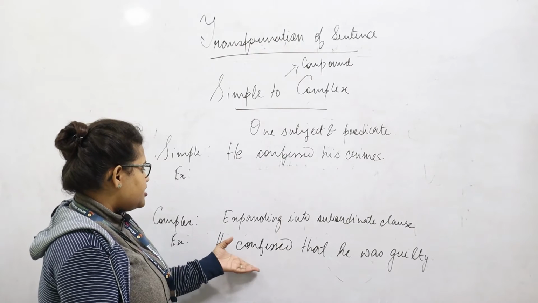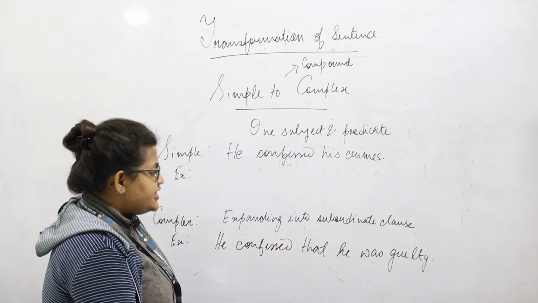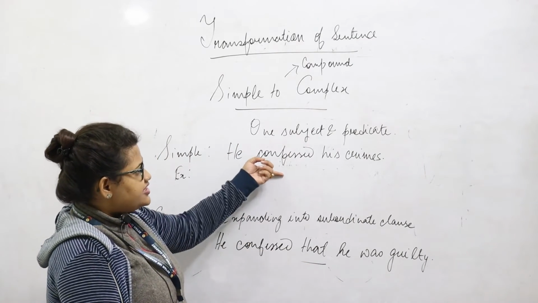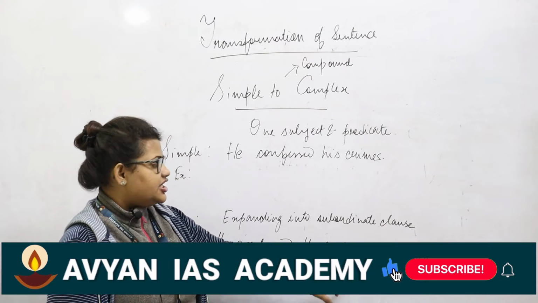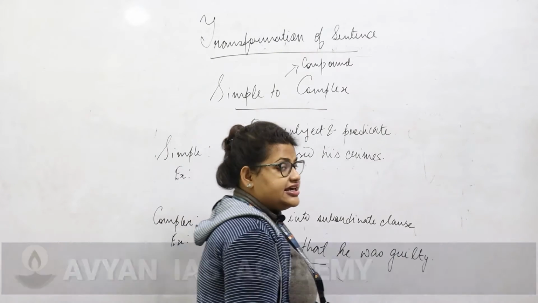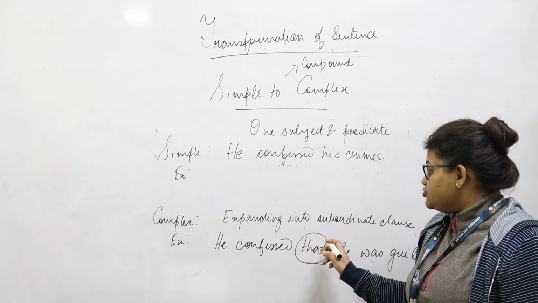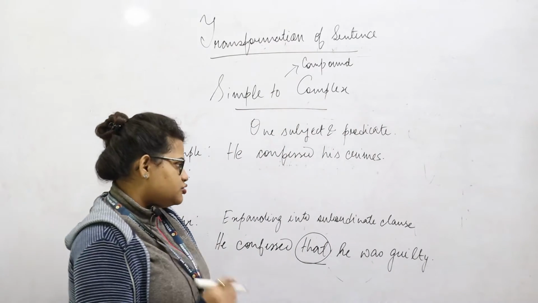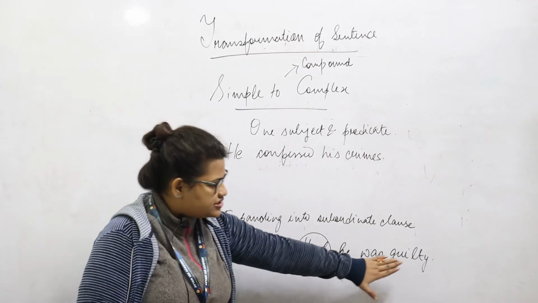So if we are trying to convert this same sentence, he confessed his crimes, this sentence can get converted into a complex sentence when we say he confessed that he was guilty. So he confessed his crimes is transformed as that he was guilty. What we are joining the sentence with is essentially the word that. Just using that could have made it a compound sentence also, but we are expanding his crimes into that he was guilty.